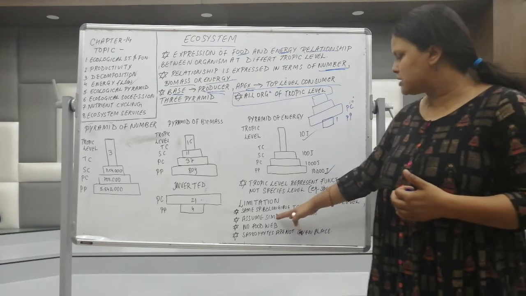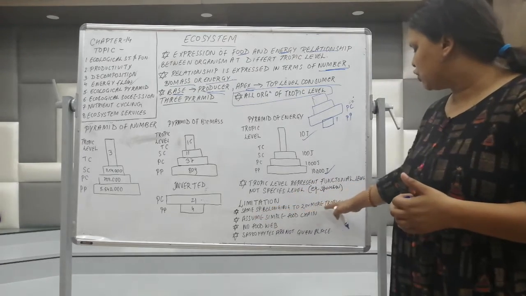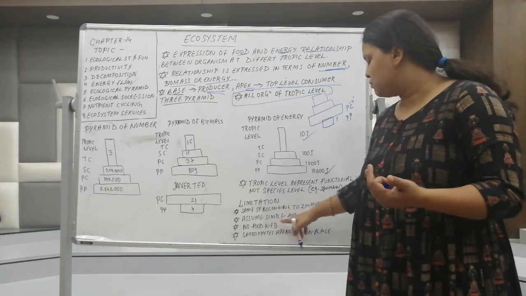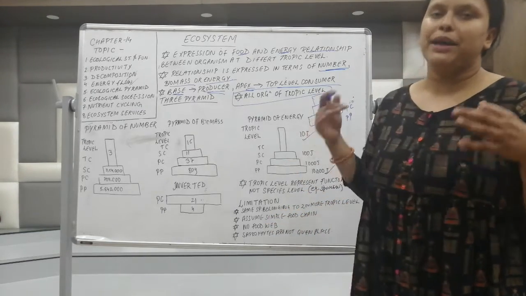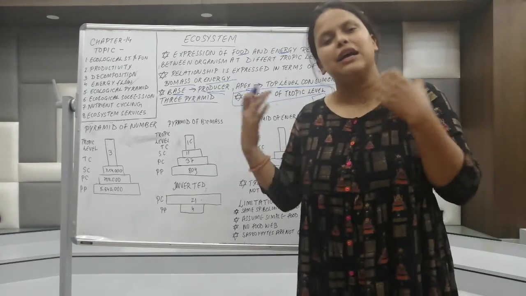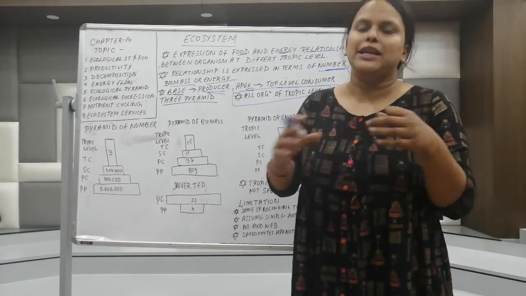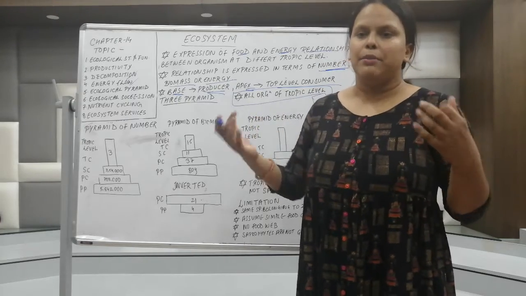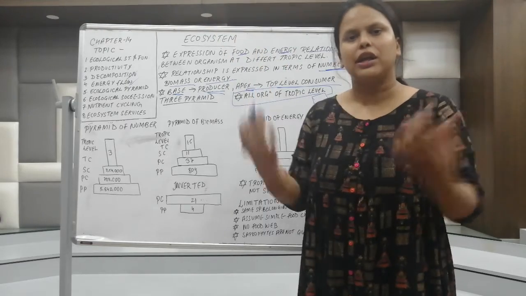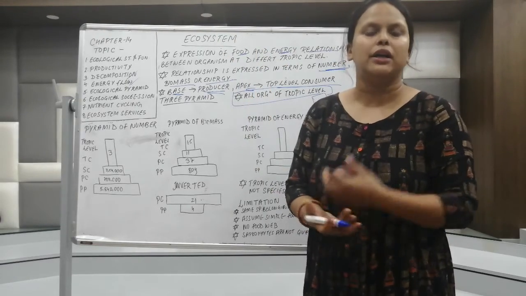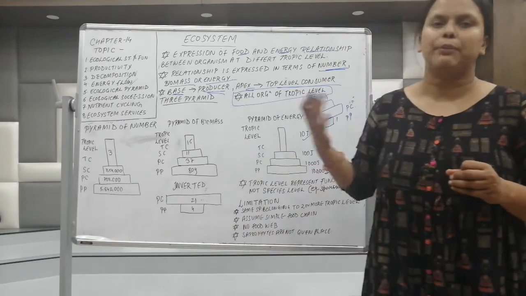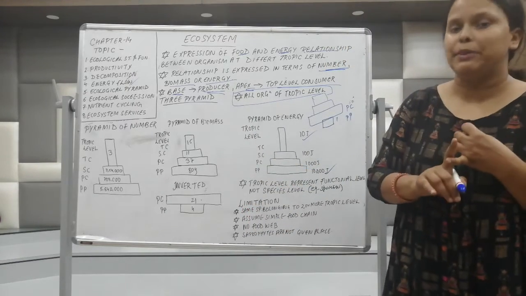The next limitation is species belonging to two or more trophic levels. That is what the sparrow I talked about. Next is that it assumes a single food chain. Means the pyramid of ecosystem is only taking into consideration the food chain. It is not talking about the food web. Means we have a restricted idea, like this will be eaten by this only. But this is not at all possible in the natural environment. So the food web is not undertaken in this kind of ecological pyramid. So that is also one of the limitations.